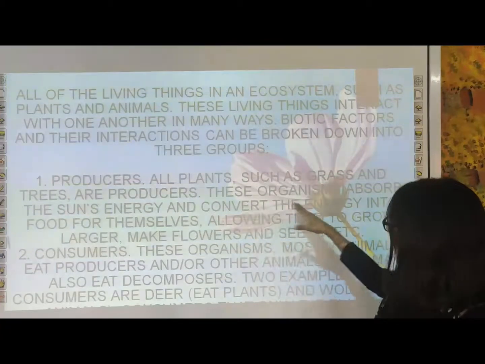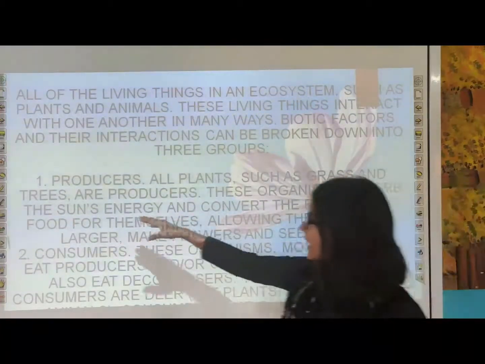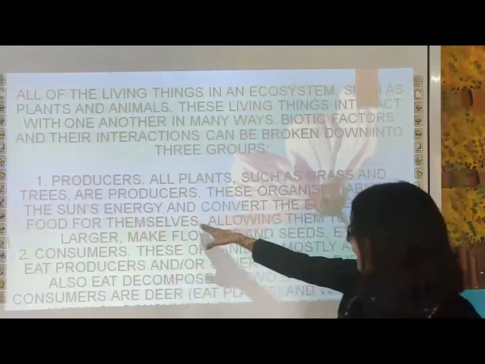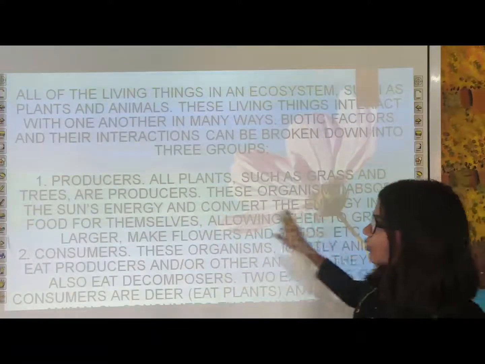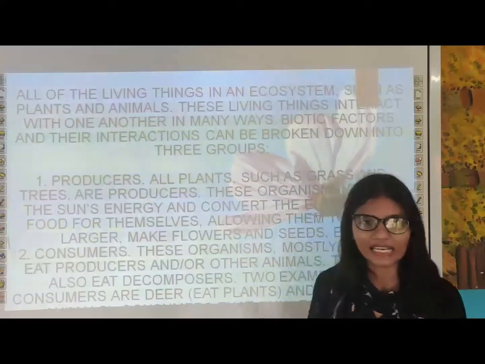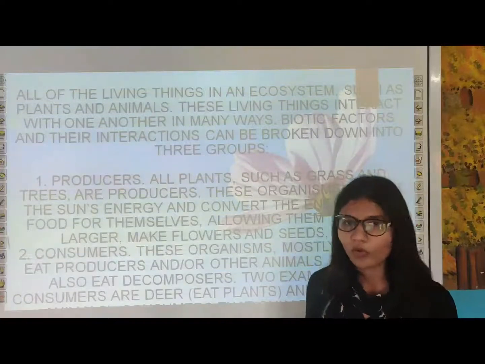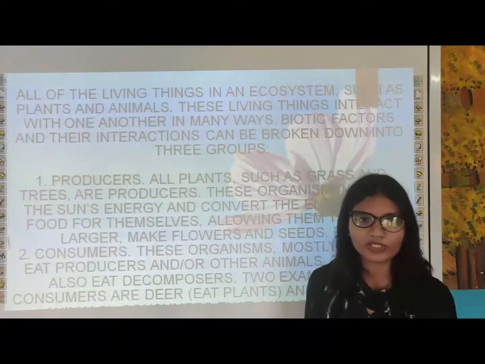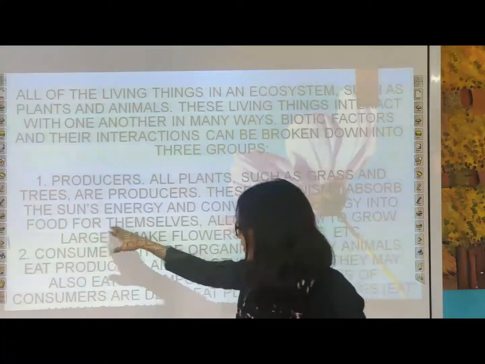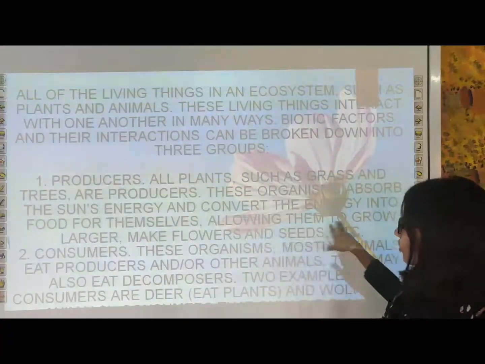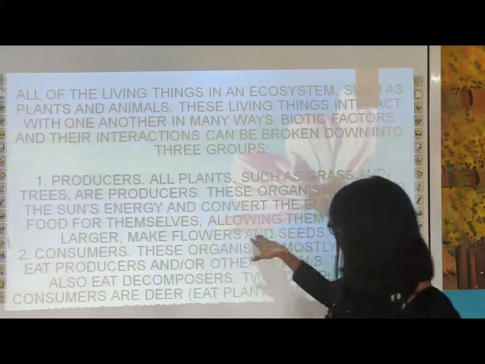Okay, these organisms absorb the sun energy, sunlight, and convert the energy into food. They convert the sun energy, sunlight, into food by the process of photosynthesis. Okay, for themselves, allowing them to grow larger and make flowers and seeds.